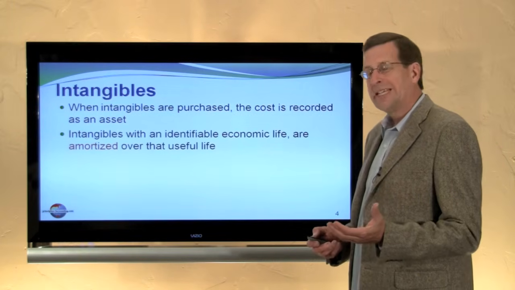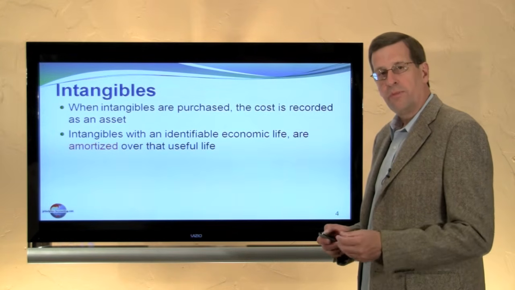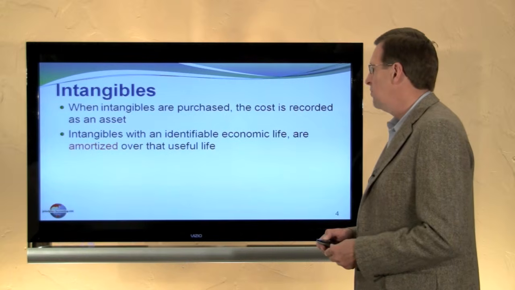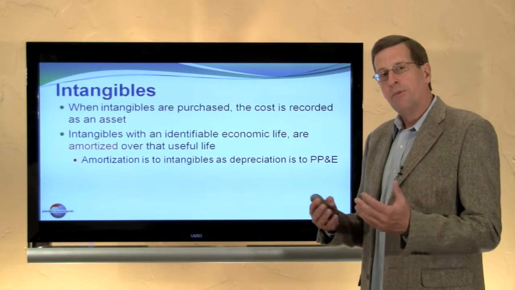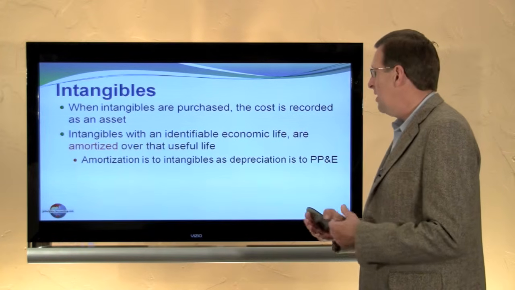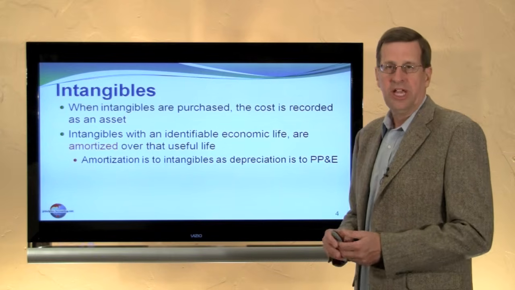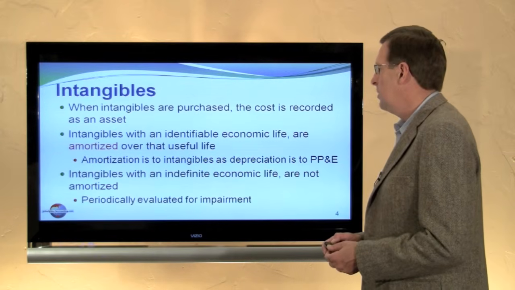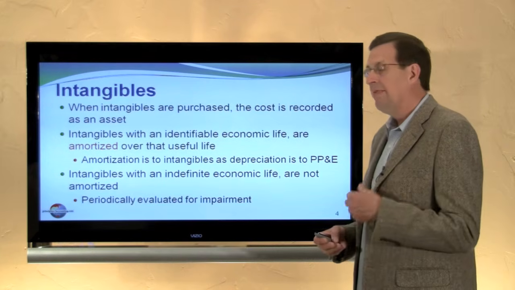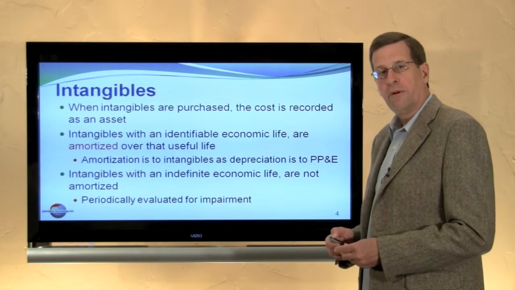The intangible assets cost should be amortized over its useful life. We'll talk more in a few minutes about how we would determine the appropriate useful life. But bear in mind that amortization is simply allocating the cost over the useful life. In other words, amortization is to an intangible as depreciation is to property, plant, and equipment. Some intangibles may have an indefinite economic life. These would not be amortized, but they would be periodically evaluated for impairment.